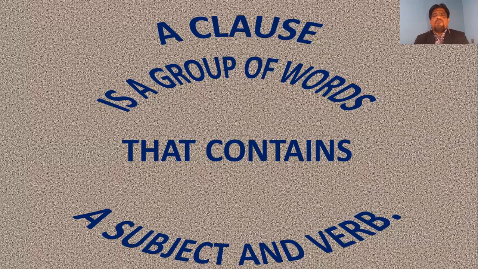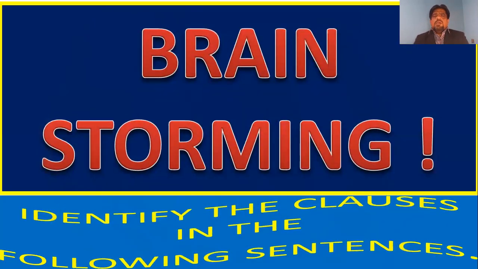Then we may find that it is a clause if we find a subject and a verb in a sentence. If we find two subjects and two verbs in two different parts of a sentence, then we may say that they are two clauses, but one sentence, not two sentences. It is brainstorming time. Let us identify the clauses in the following sentences.